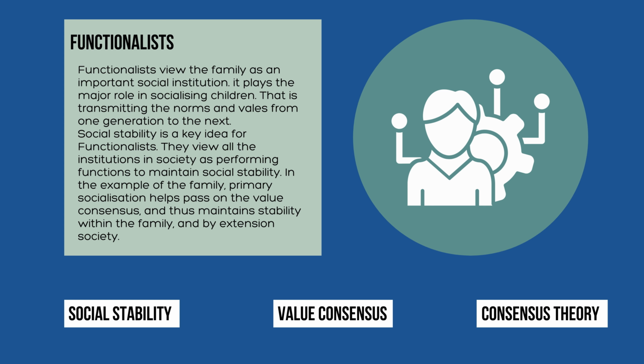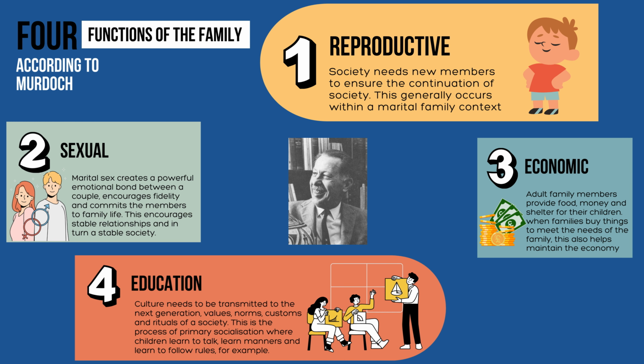According to functionalism, the family is a social institution that performs vital functions for society as a whole and for its individual members, and it is an essential part of maintaining the stability of society. Some of the sociologists we look at in the families topic for GCSE are Murdoch, Parsons, and Wilmot and Young. Murdoch identified 4 functions of the family: the sexual function, the reproductive function, the economic function, and the education function.